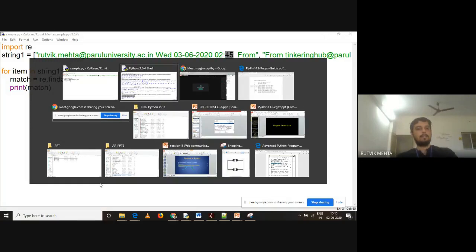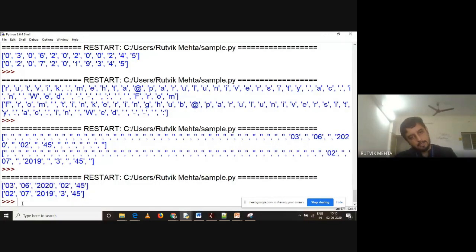Okay, fine, nice. So this is how you can work with regular expressions. You can get started with regular expression. We have seen three methods till this point of time. First one is re.search, which looks for a match at any location. Second is match, which looks for a match in the beginning only. And third one is findall. Findall is different from match and search, because search and match will give you a match object only. It will not extract data for you. With findall, you can extract the data as well.